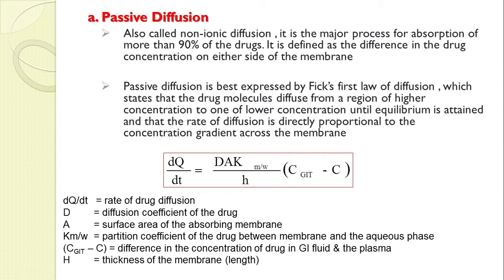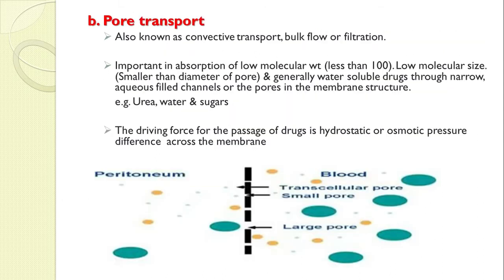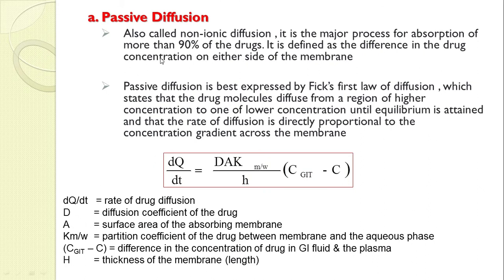And C_GIT − C, that is the concentration gradient: the higher the difference across the membrane, means if the concentration in your GIT is higher than your plasma, then in that case the passive diffusion will be faster. Okay, from Fick's law we can conclude that these are the various factors that impact the diffusion of drugs. This is all about passive diffusion.